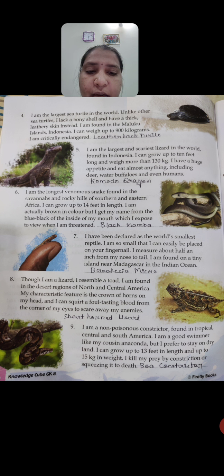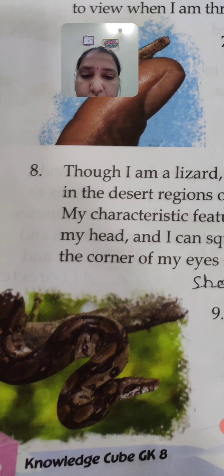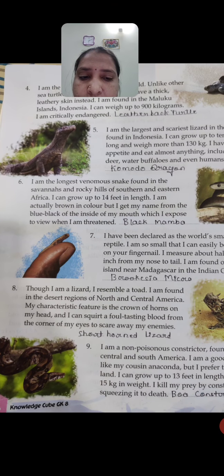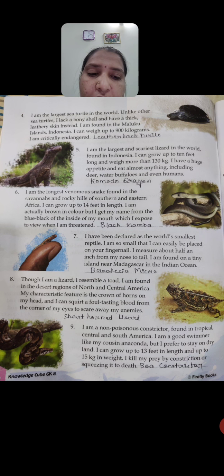Okay, next we can move to the next reptile, which we can call a boa constrictor. See here, this is the boa constrictor. It is a type of snake also. See here, this is a non-poisonous constrictor. Probably in Kannada we may call it hebbau. For that we can call it a boa constrictor, I think so.